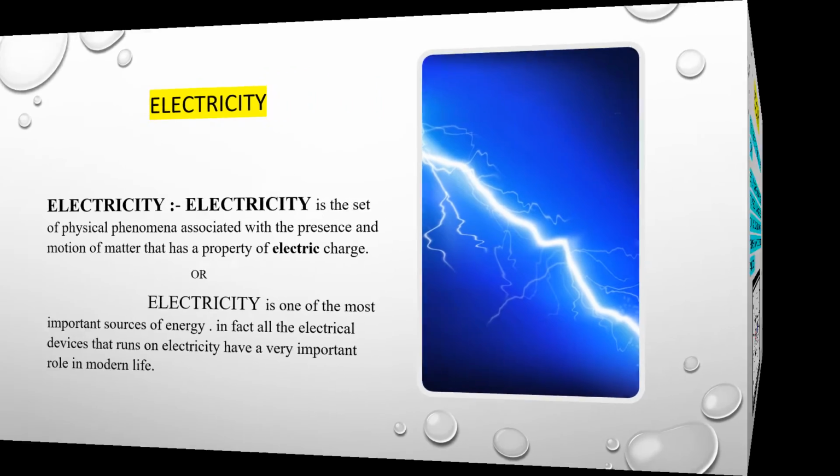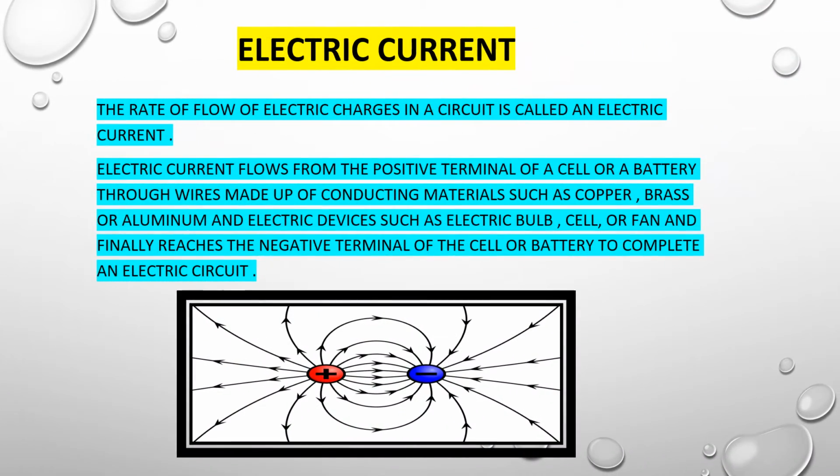First, the electric current. What is electric current? The rate of flow of charge in a circuit is called the electric current. The electric current flows from the positive terminal of the cell or battery through wires made of conductor material such as copper, brass, or aluminium, through an electric device such as an electric bulb or fan, and finally reaches the negative terminal of the cell or battery to complete an electric circuit.